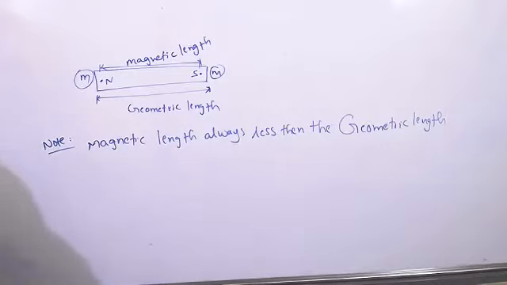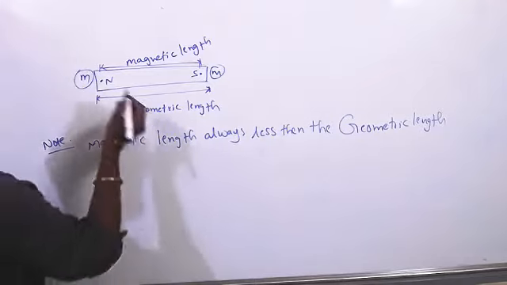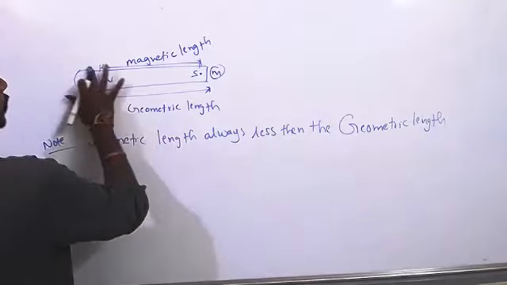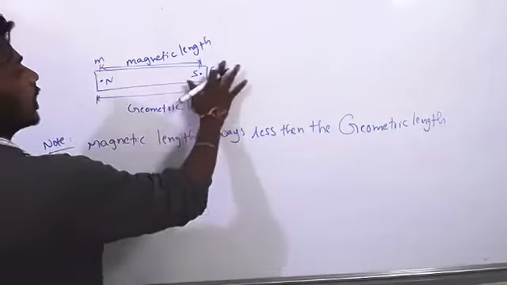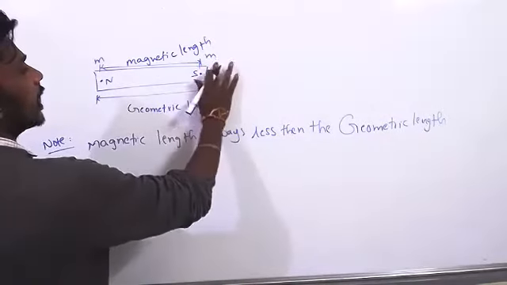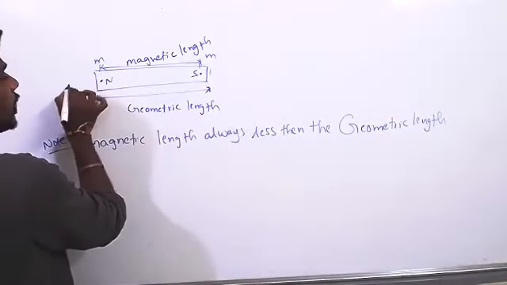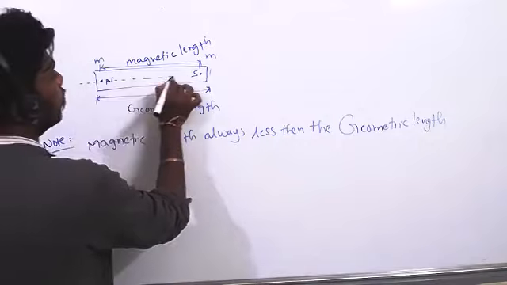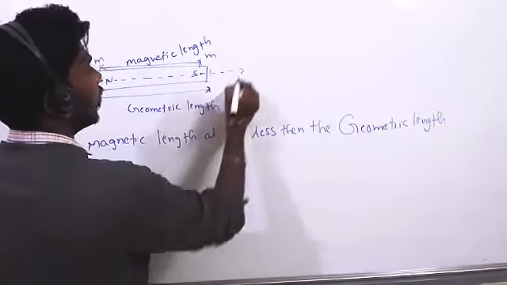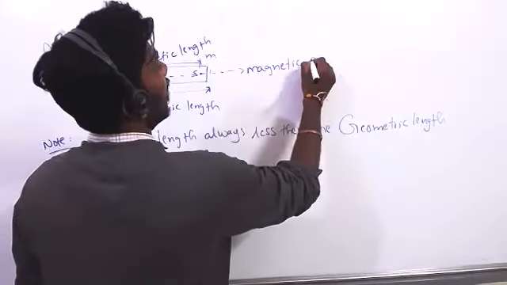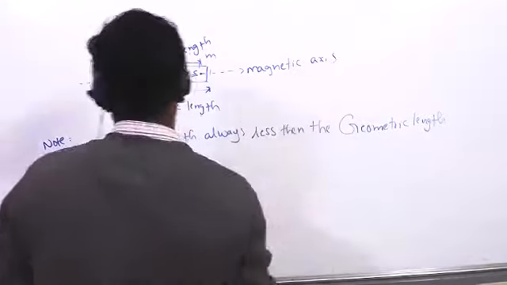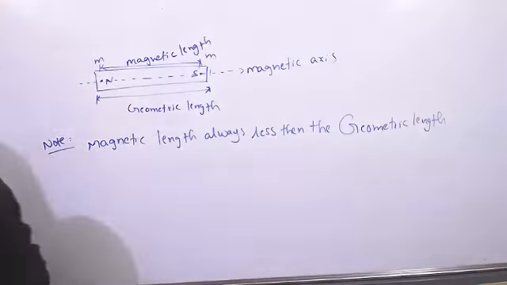Okay. Now, pole strength we can say small m. The line joining the north pole to the south pole is called the magnetic axis. Magnetic axis.